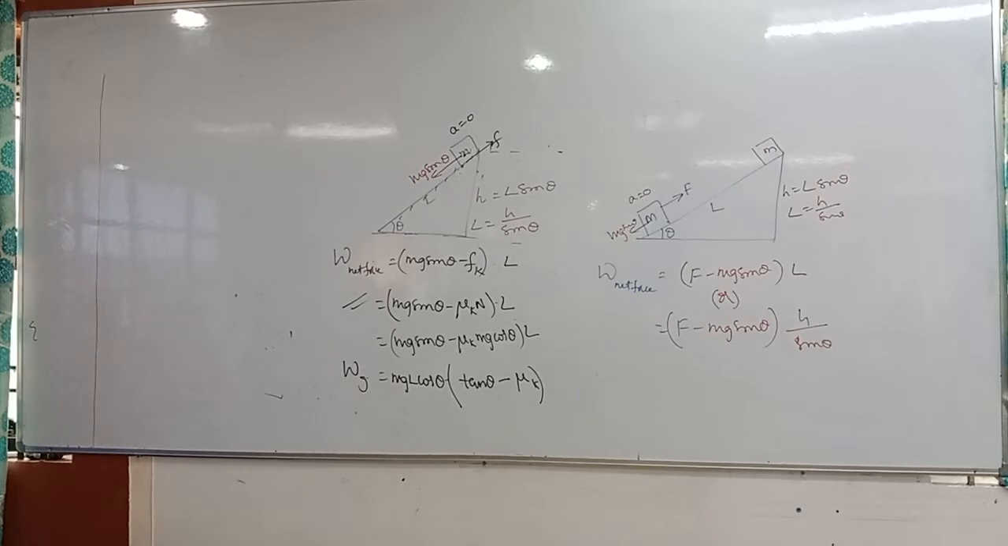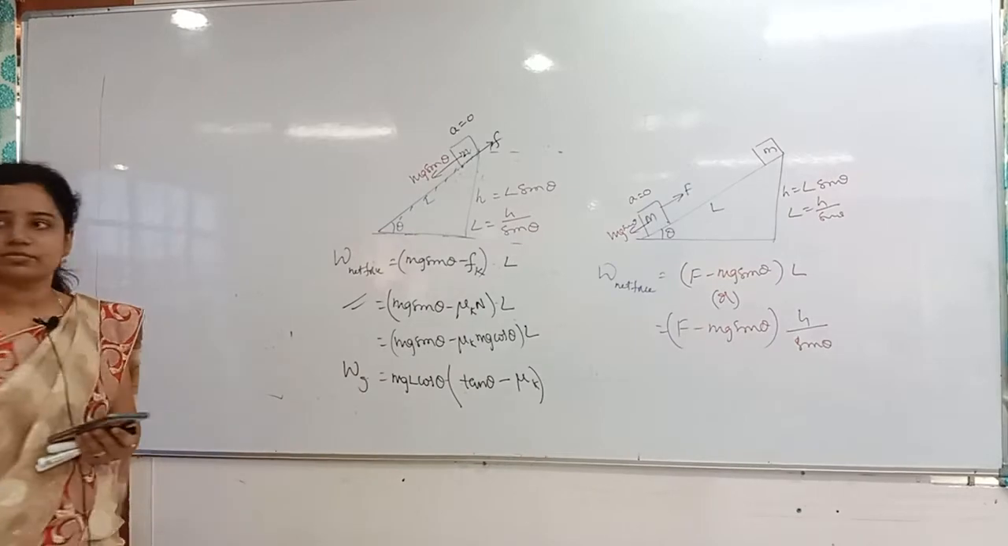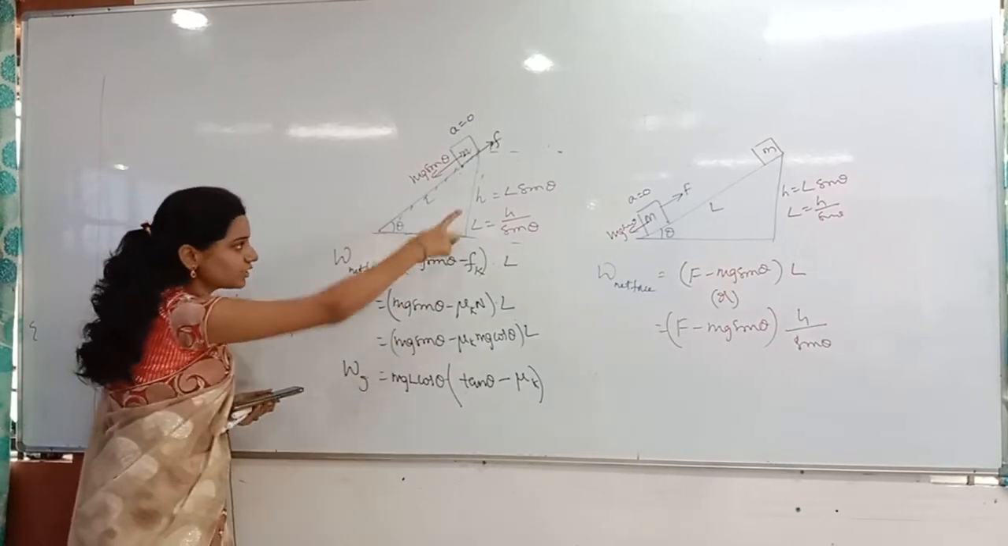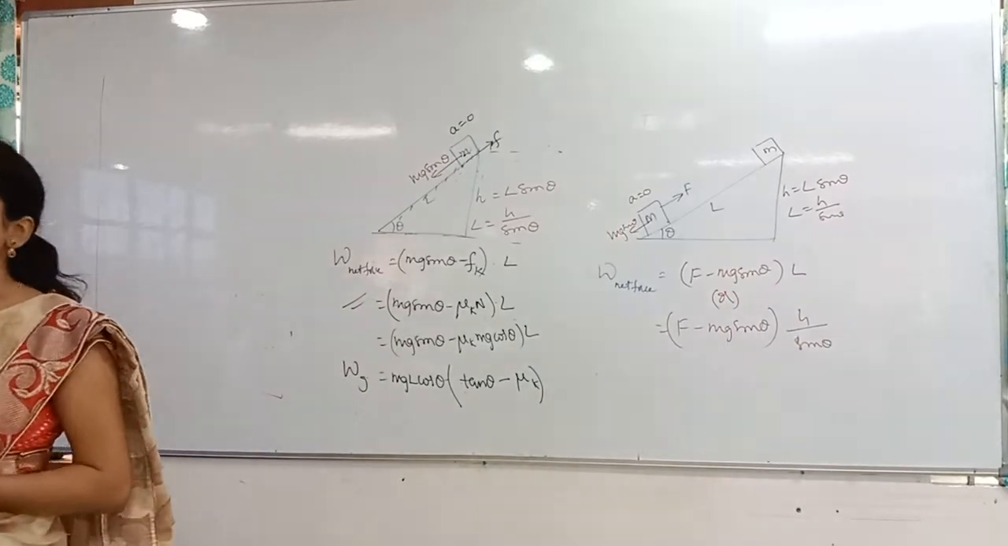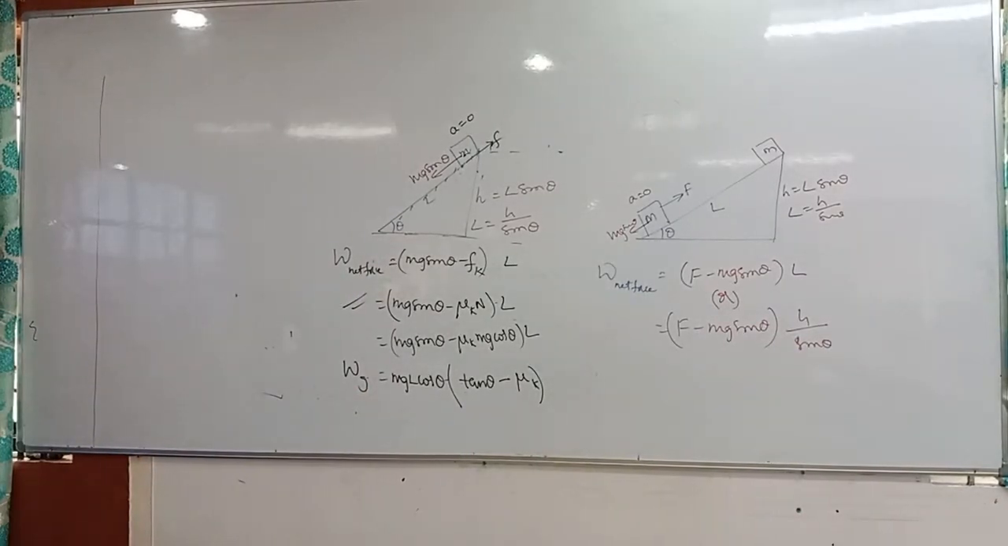If you want to take H, what will you get? L divided by sin theta. At that time, H cot theta we will get. Why? Because cos by sin will come. Instead of L, what will I write? H by sin theta. Cos by sin is nothing but cot. So mgh cot theta into tan theta minus mu k. Clear? Then next problem.